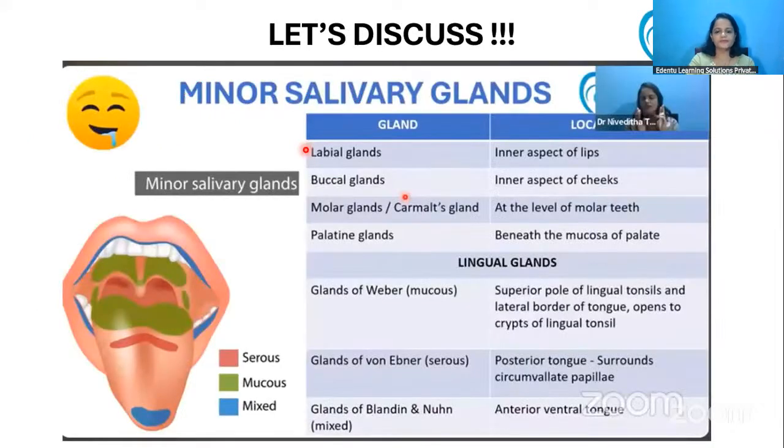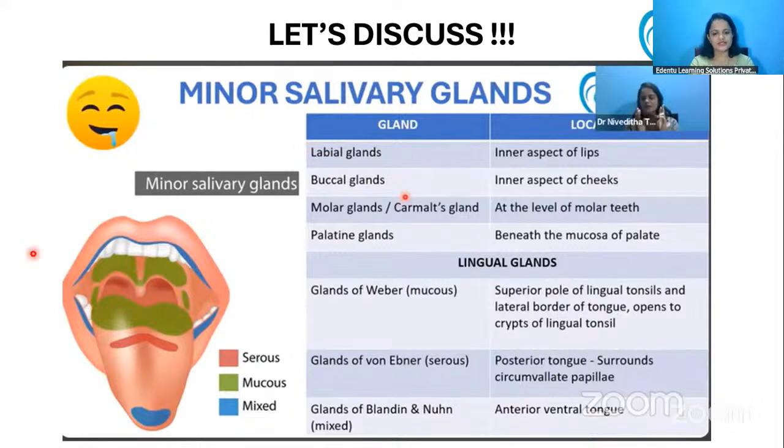Okay, so we had discussed the lingual glands. There are three types of lingual glands. One is the glands of Weber, which is present near the lingual tonsillar region and the lateral border of the tongue. The next one is the glands of von Ebner. And the last one is the glands of Blandin and Nunn.